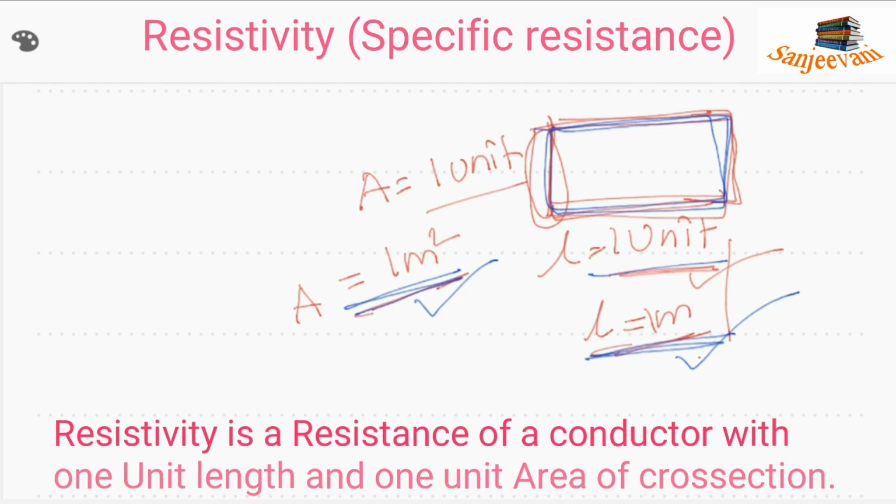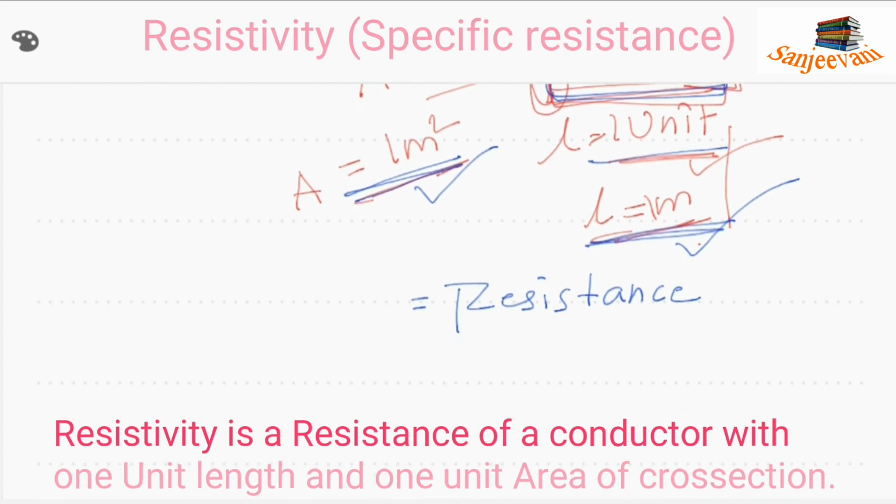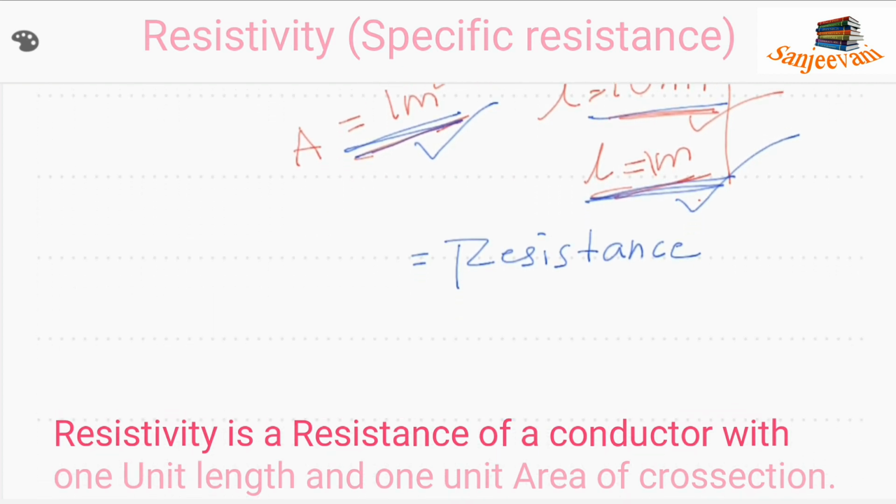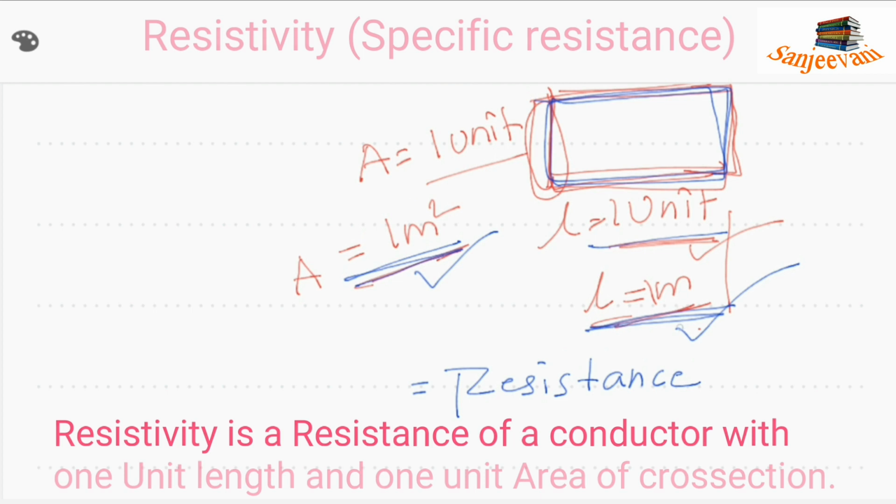Is it clear to you? What is specific resistance? Specific resistance is also a resistance of the substance which has 1 unit length and 1 unit area of cross section. I hope you got this definition.